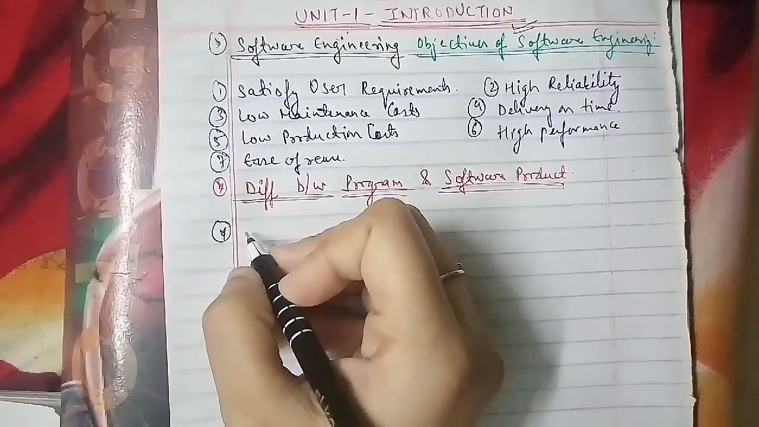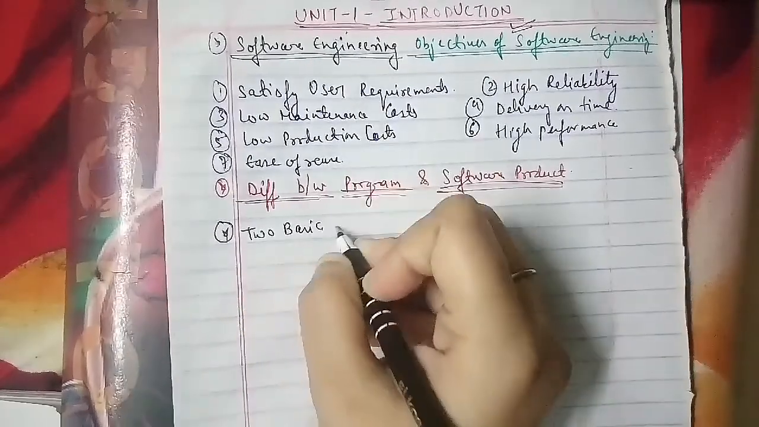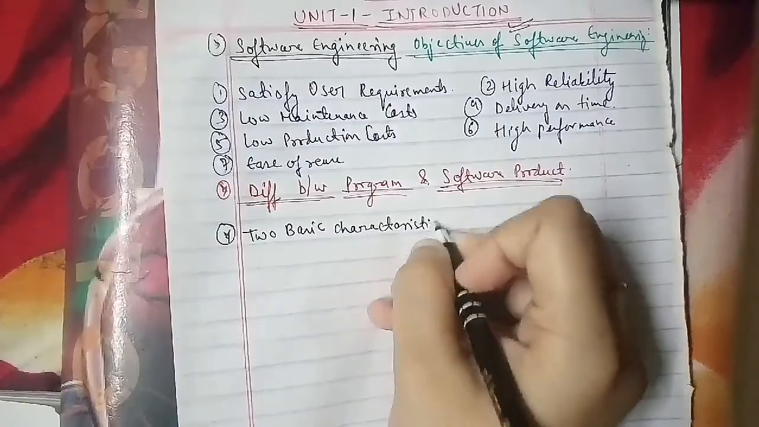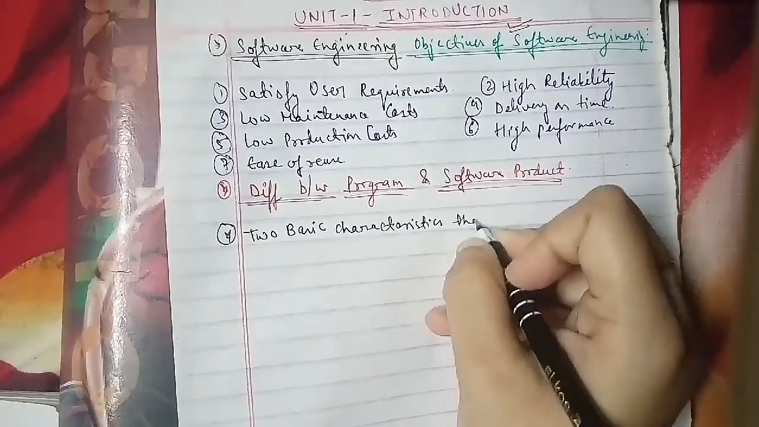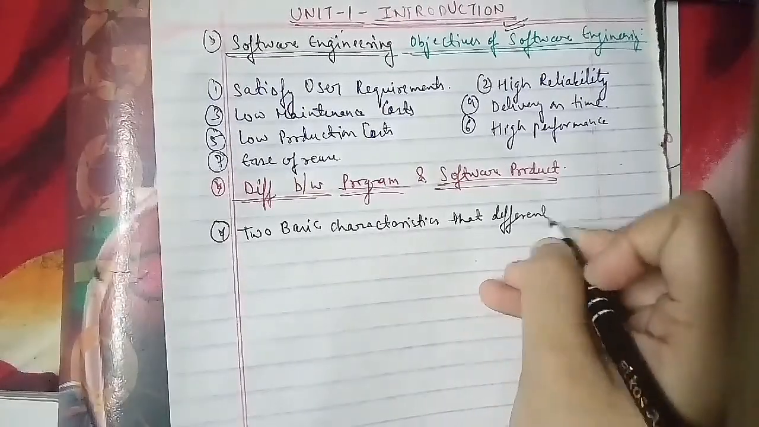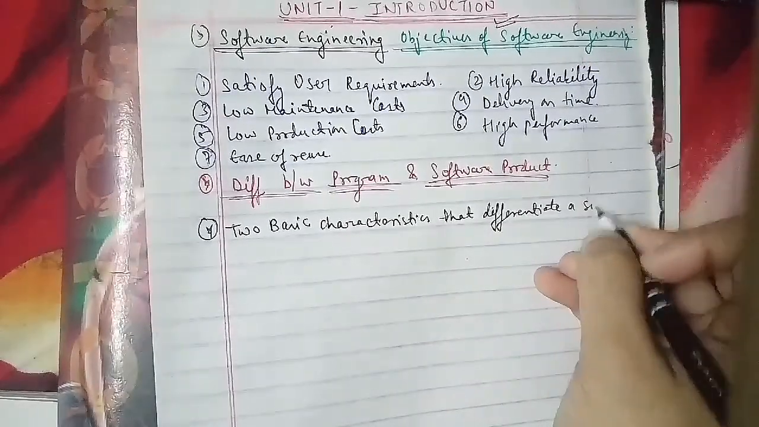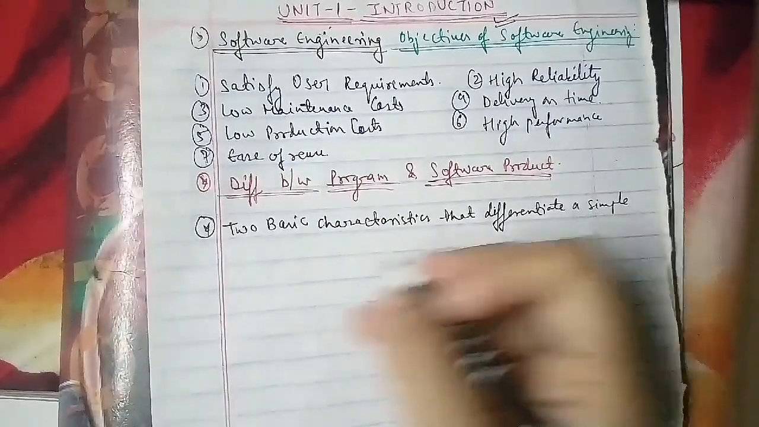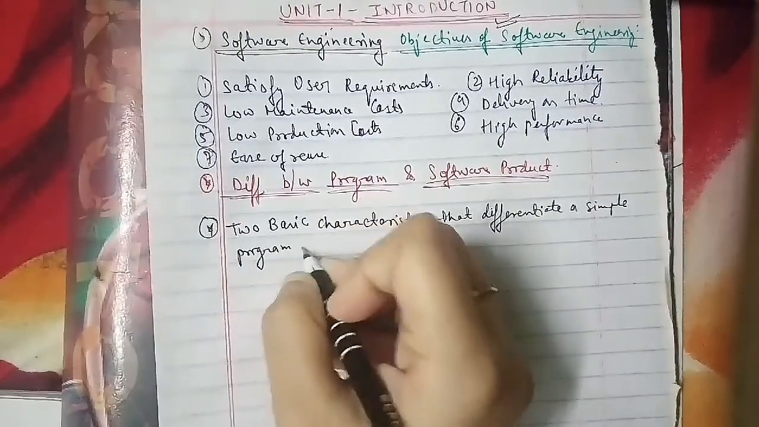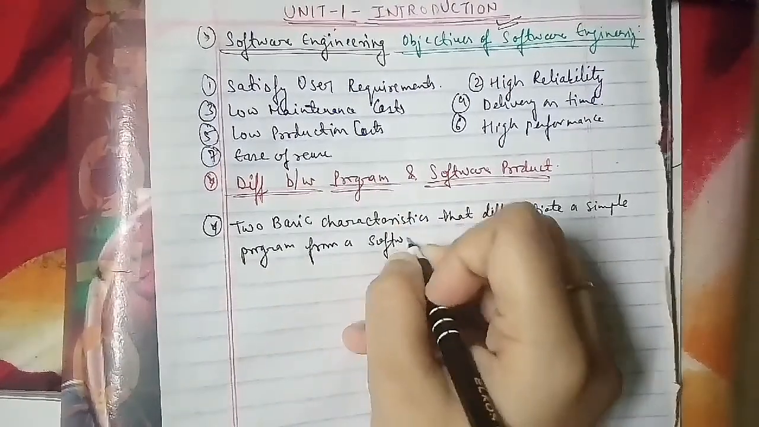Two basic characteristics that differentiate a simple program from a software product.